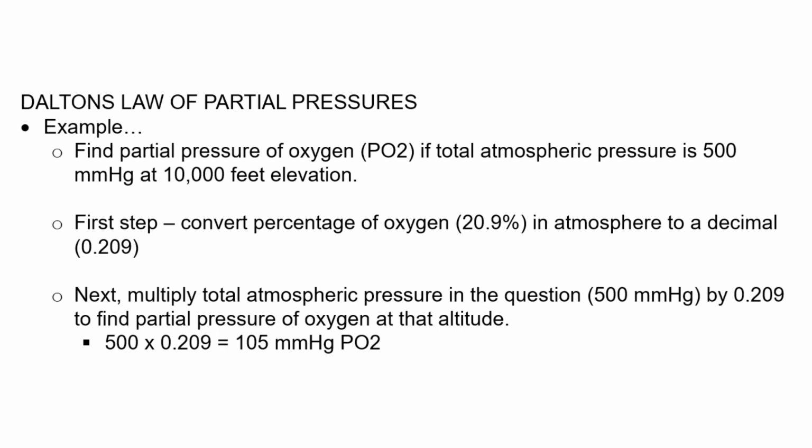If we compared this to sea level or 0 feet elevation, the total atmospheric pressure is typically 760 millimeters of mercury at sea level. And multiplying that by 0.209 gives us about 159 millimeters of mercury for the partial pressure of oxygen. So we can see that moving to an altitude of 10,000 feet decreases the partial pressure of oxygen by about 55 millimeters of mercury. This means that there's less pressure and less diffusion force behind this oxygen, so less oxygen diffuses into the bloodstream